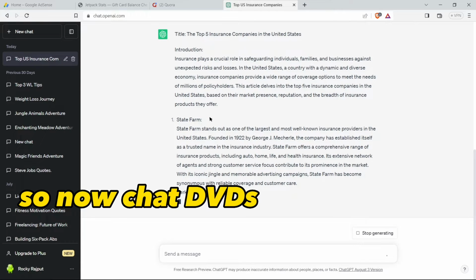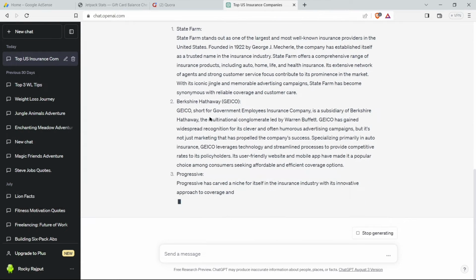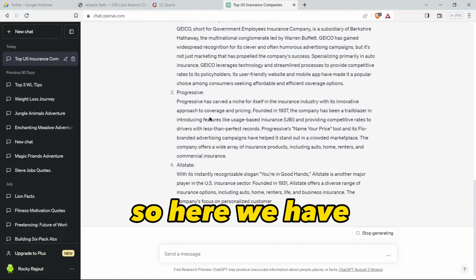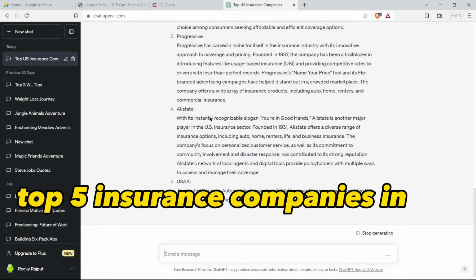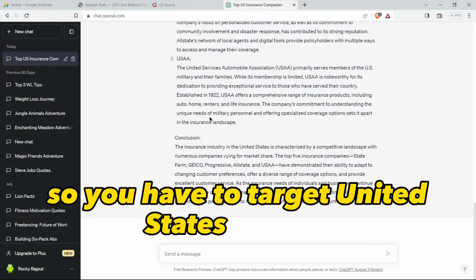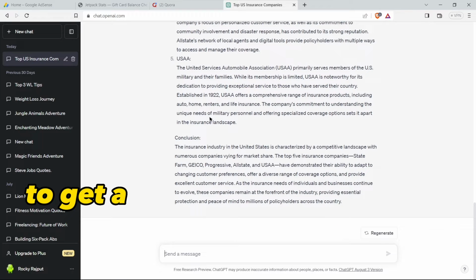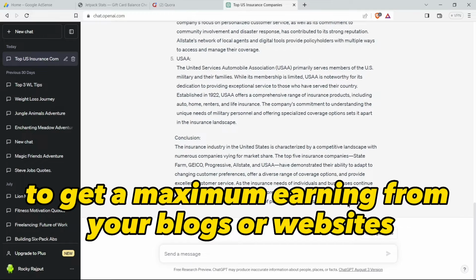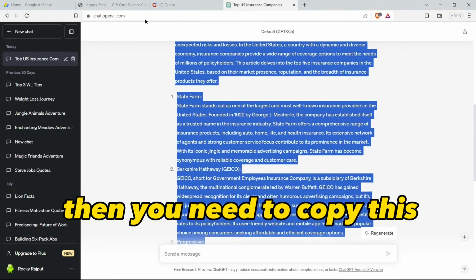So now ChatGPT is writing an article for us. So here we have top 5 insurance companies in the United States. So you have to target the United States to get maximum earning from your blogs or websites. Then you need to copy this.